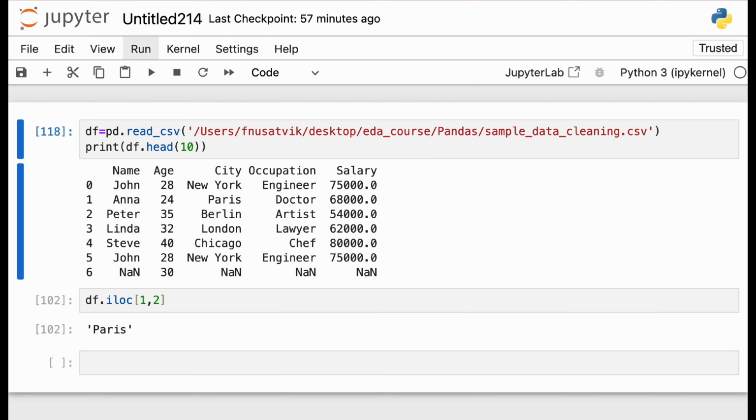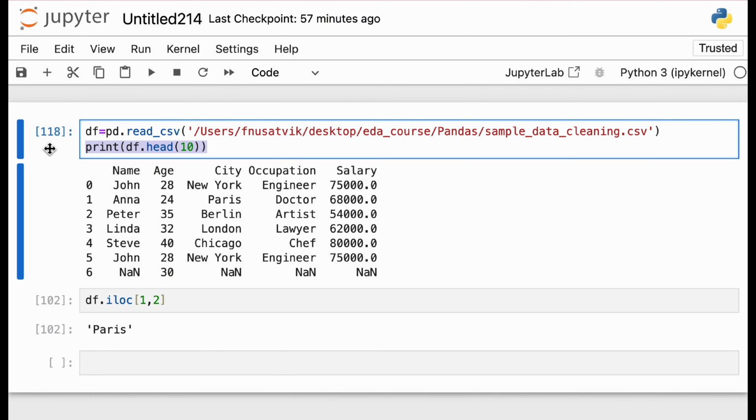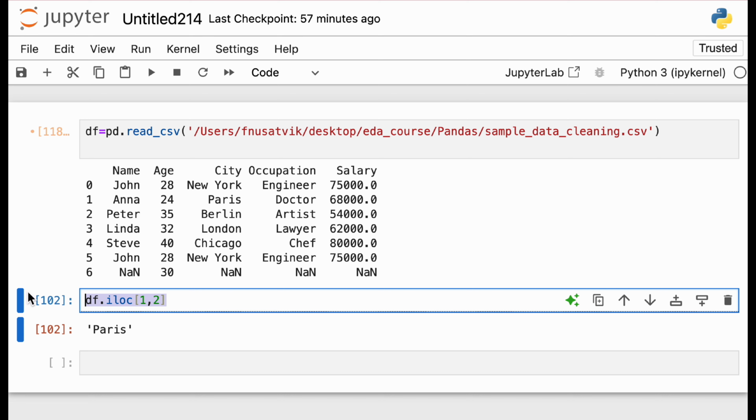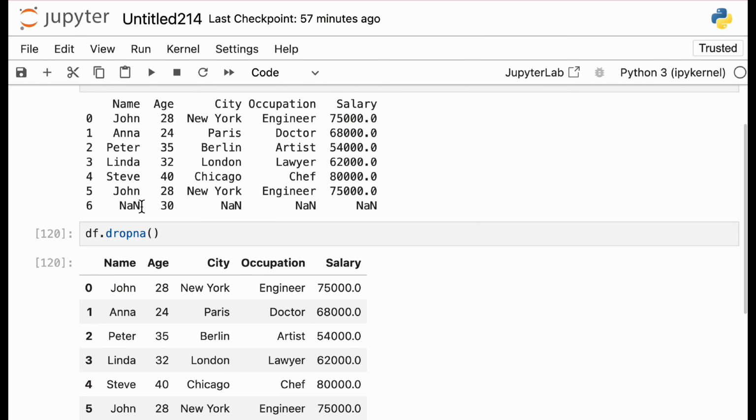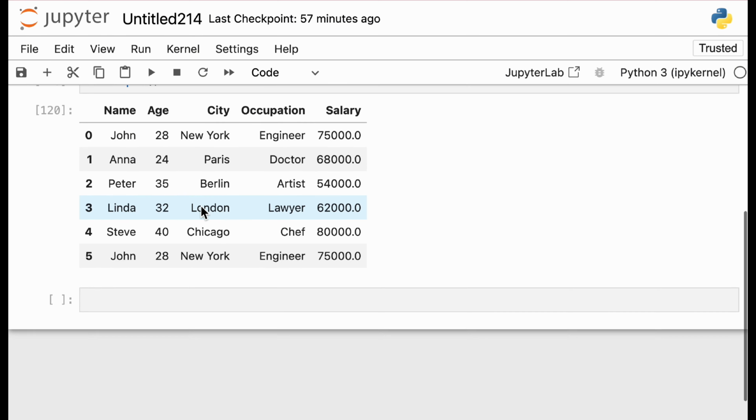So what you will do is you have this data frame object, so you will do df, let's call it clean, equals df.dropna(). By doing this, you are technically dropping any row that contains NaN. For example, if we see this whole row does not contain a blank, this cell has a value, but dropna does that. If there is any row with any blank, it will remove that row.